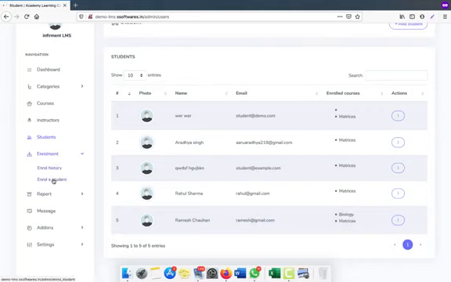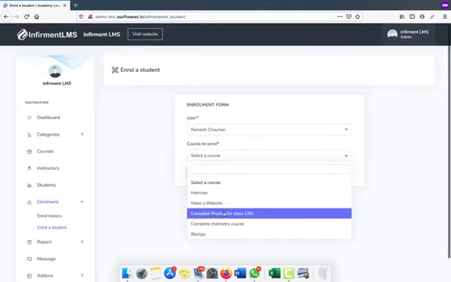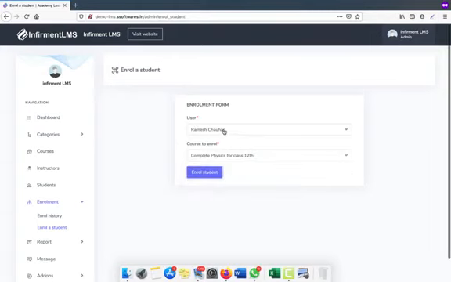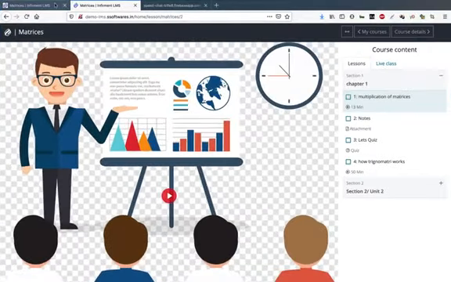This is a very important part as an institute. When you have an already joined student who has already paid you the fees, you can enroll them from your admin panel. They need not pay the fee again. You select the name of the student, suppose I choose Ramesh Chauhan, and select the course which you want to enroll. I'm enrolling complete physics for class 12. See, I enrolled him, and without paying the fees, he will be automatically enrolled into this.